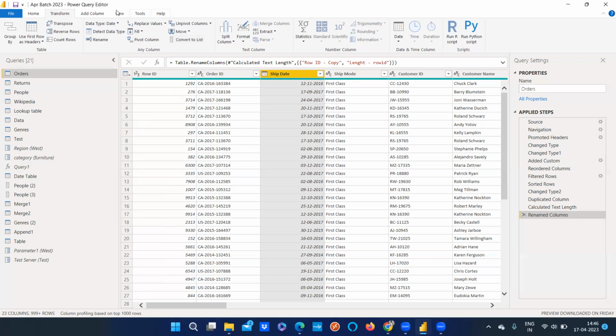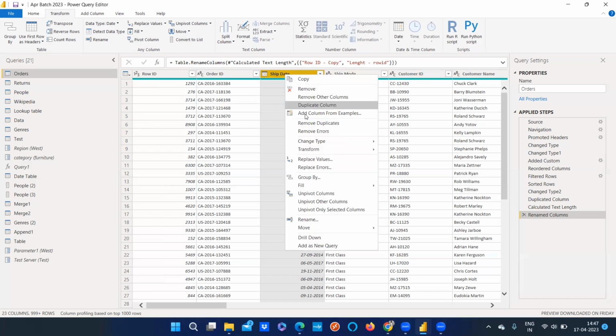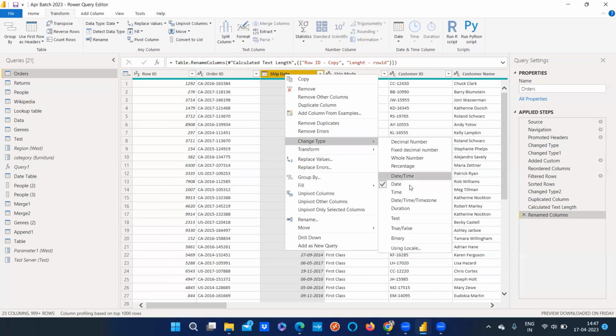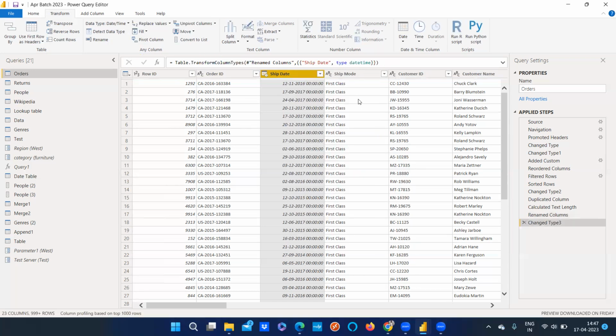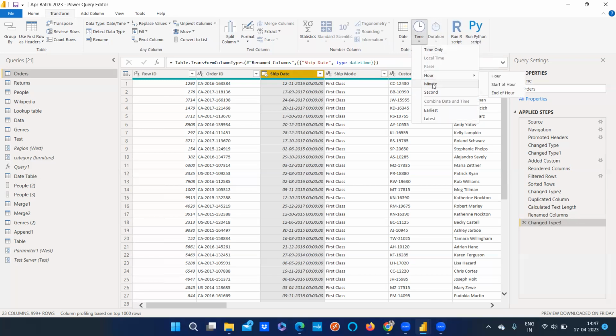Again, after this we will even have something called time, but now it did not get highlighted. Let's add this change type to date time zone. Now you see this got highlighted, because the column that we have selected includes the time also. From this, we can extract hours, minutes, and seconds as well.